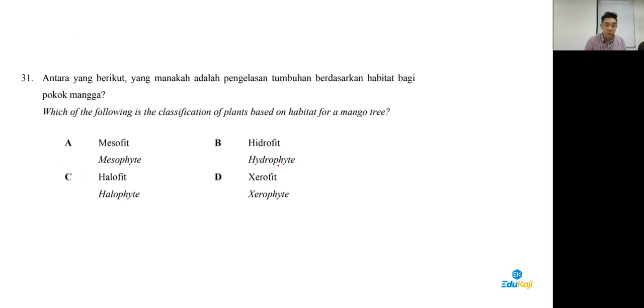Then question 31. Oh, the questions are getting shorter. Which one is the classification? Oh, mango tree, they are considered A, mesophyte. Okay, mesophyte. Because halophytes live in mangrove areas, this one lives in water, this one lives in desert. Okay, desert.